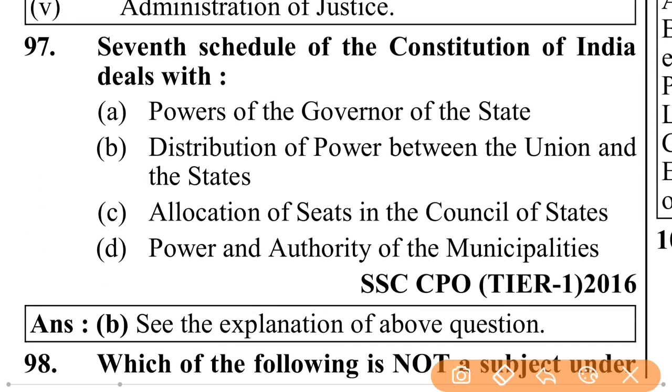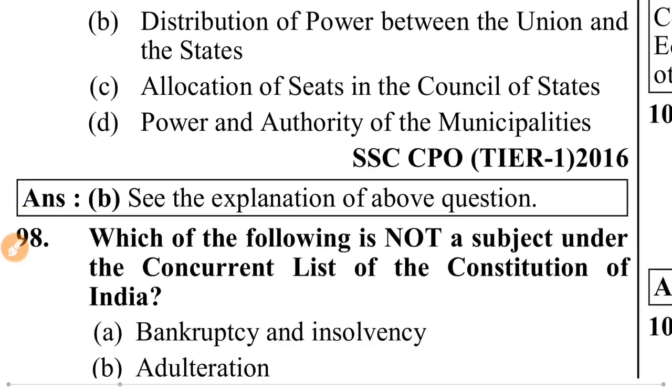7th schedule of the Constitution of India deals with power of the governor of the state, distribution of power between the union and the state, allocation of seat in the Council of State, power and authority of the municipalities. It is B. Distribution of power between the union and the states.